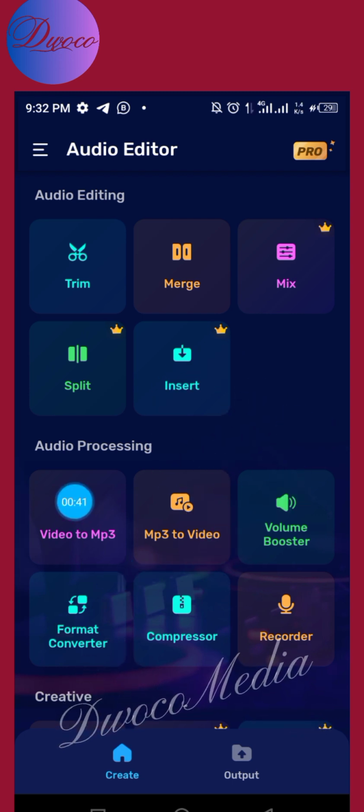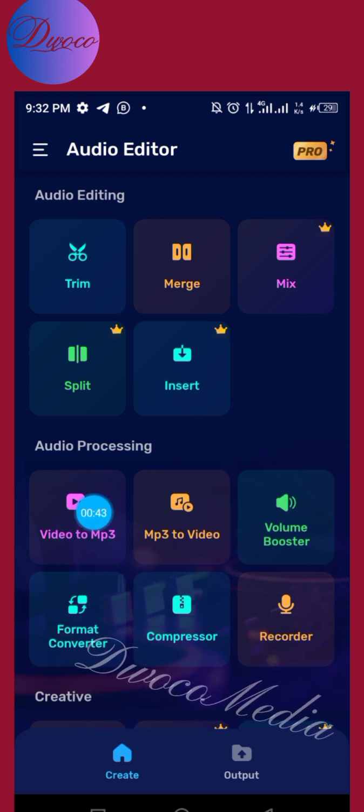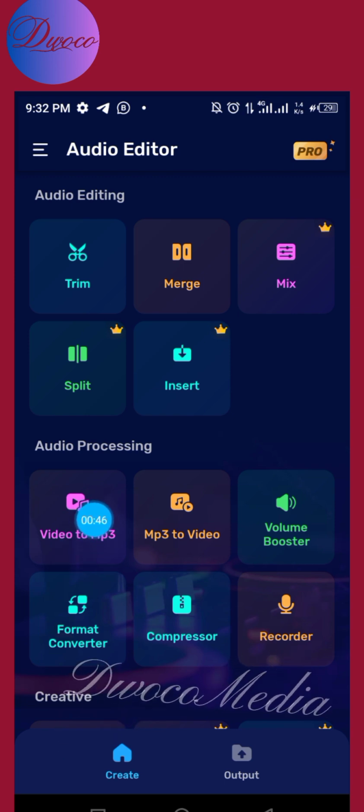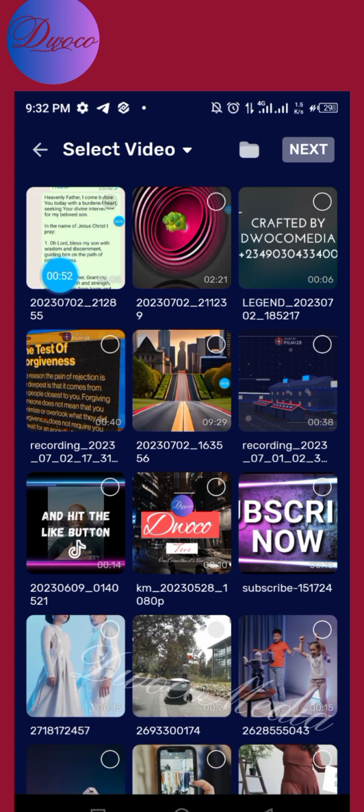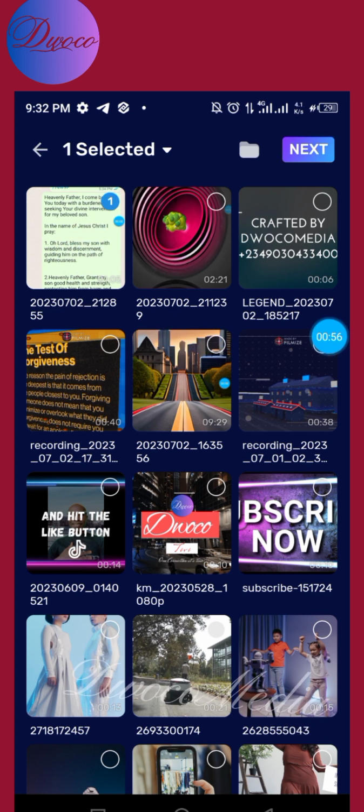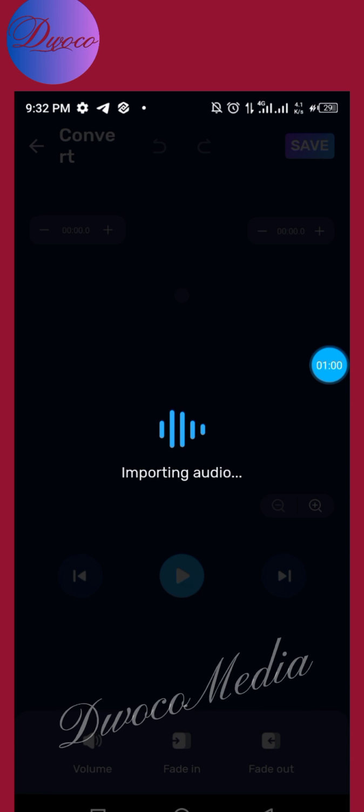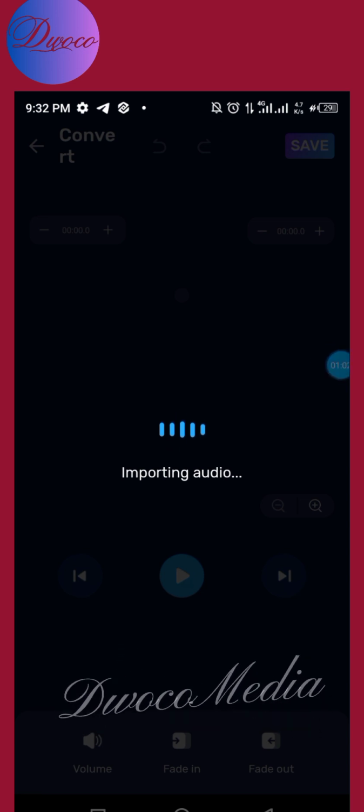Now I'm going to convert the video to MP3, that's to audio, with this app. So follow me closely as I do that. Click on this video to MP3. When you do that, this is the video, and I'm going to convert it to audio right now. Click on it and then click on next. All right, click on next. When you do that, it's going to import the audio for you.